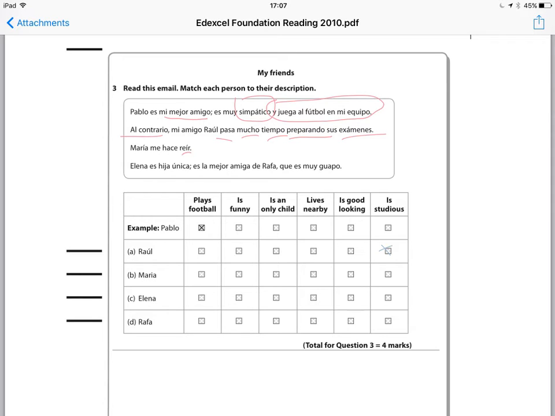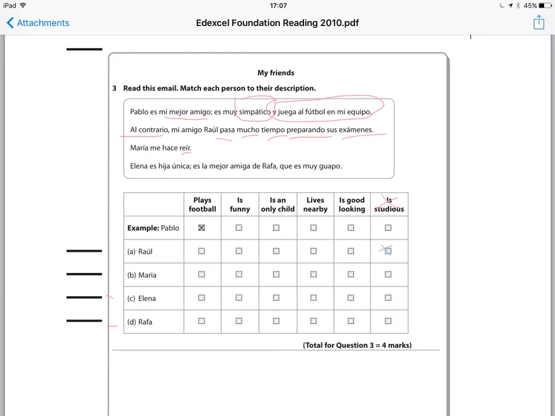Now I've actually got Elena and Rafa, C and D, both in the same sentence here. So this is a little bit harder. Elena es hija única. Now does that mean she's unique? Let's have a look at the categories. Funny, only child, lives nearby, good looking, studious. Well, we've already done studious, so we can put a little cross through that. We're very confident about that answer.